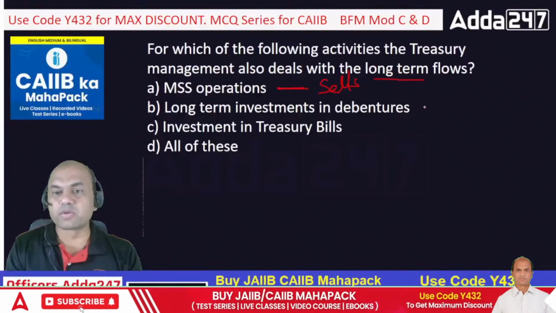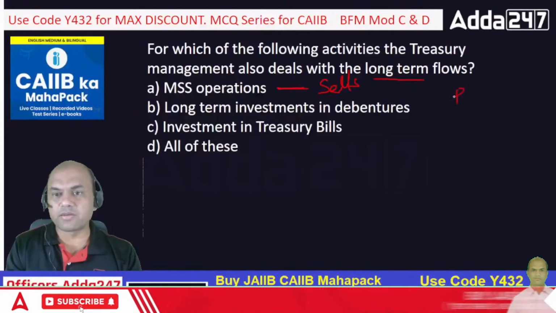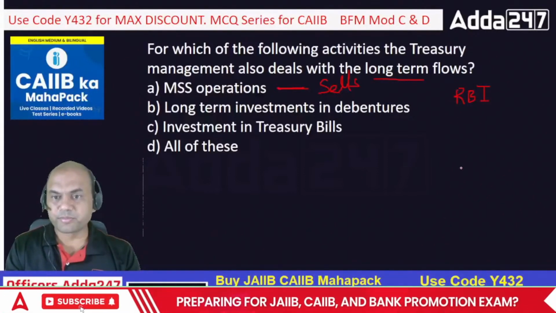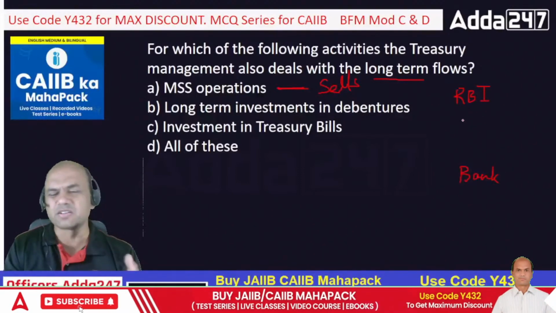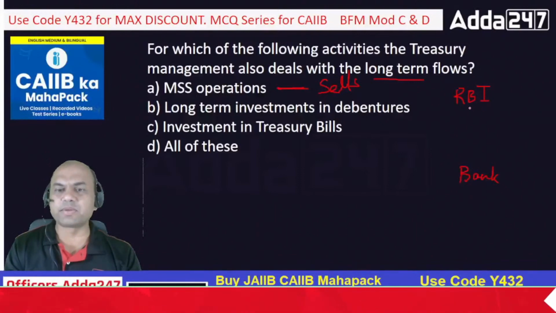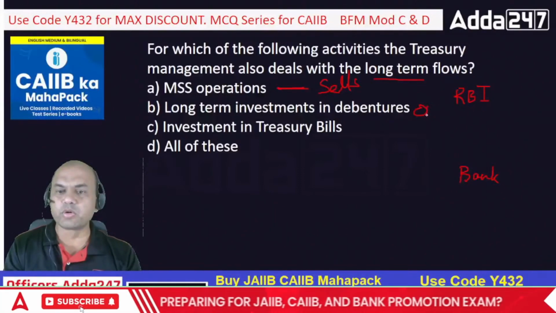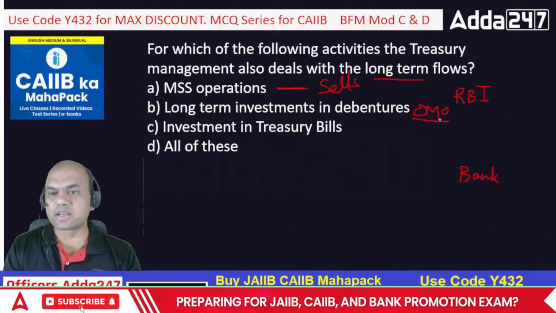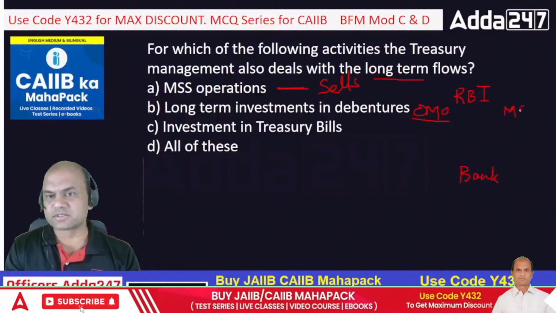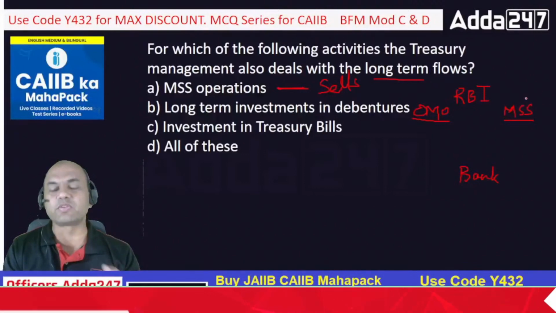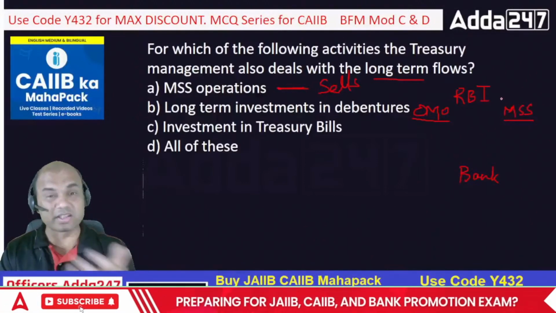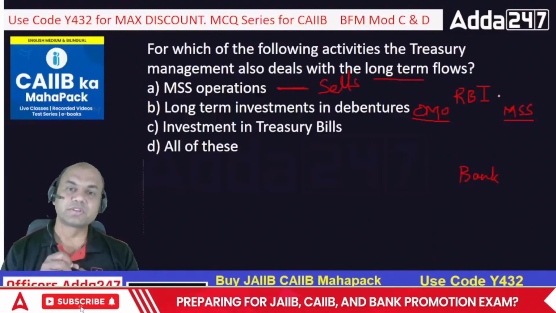So what does RBI do over here? Remember in OMO what happens? I'll explain you both. I'll write OMO first, and then I'll write MSS also. What is the MSS full form?